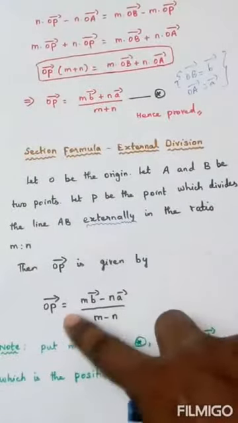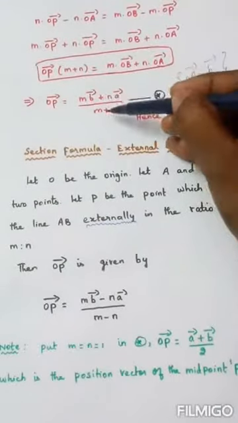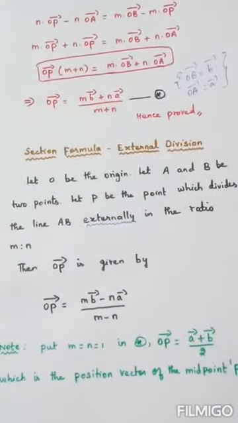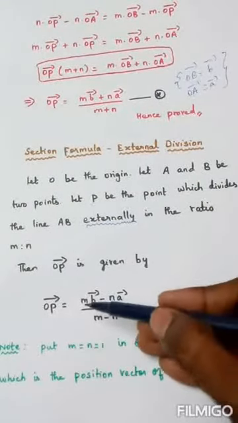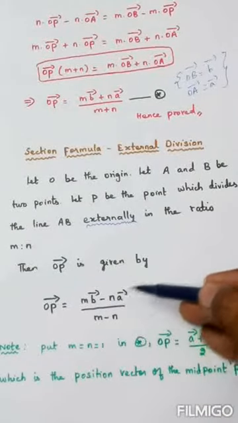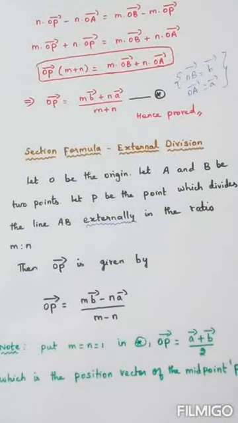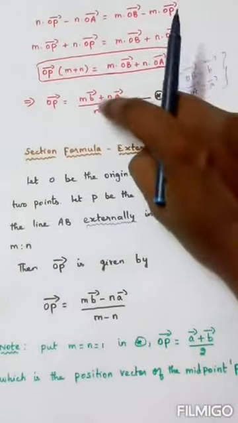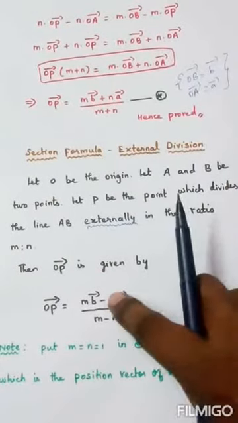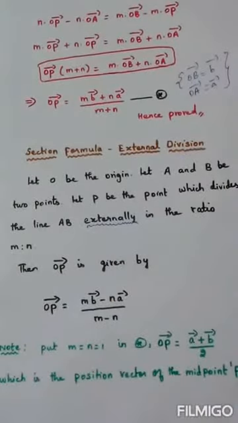In external division, OP vector is given by, just minus will come in both numerator and denominator. So if you see, m B vector minus n A vector by m minus n. Hope you have understood. The only difference between external and internal division is that for internal, a plus symbol will come, and for external division, a minus sign will come.